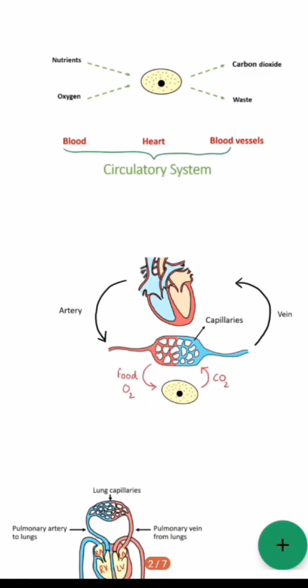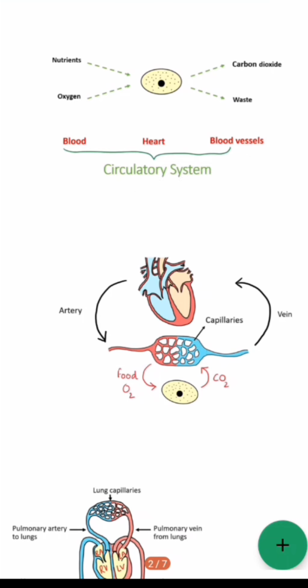Today I want to introduce the circulatory system of the human being. As you know, blood is a fluid medium which helps to transport nutrients, oxygen, carbon dioxide, waste, and other important substances all over the body. Actually, there are mainly three parts that help in the transportation of these things: blood, heart, and blood vessels. These are collectively known as the circulatory system.